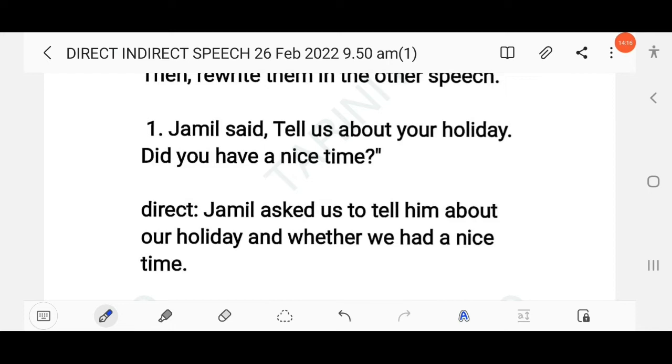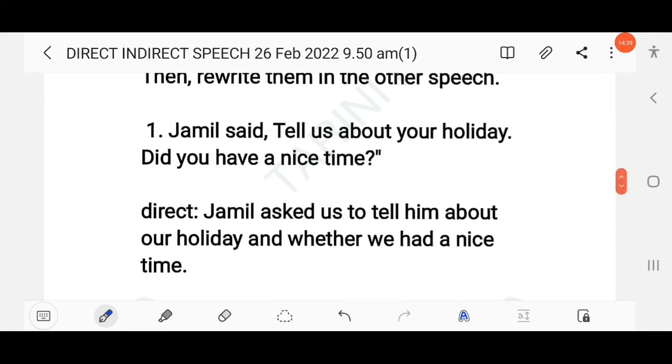Right? So you know this is direct speech. How do you identify direct speech? The easiest way to identify direct speech is the use of a comma, and also the use of inverted commas. So here inverted commas are also used. So this is direct speech. First you have to mention this is direct speech, then you have to change it into indirect speech.